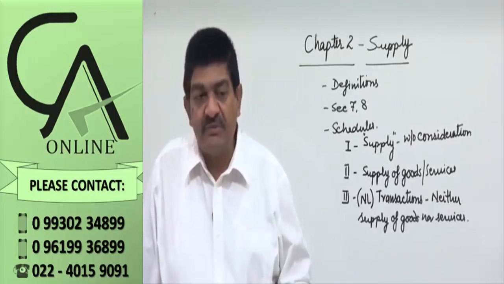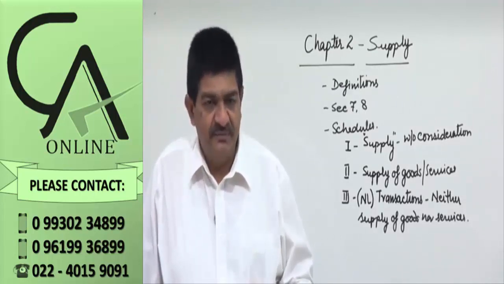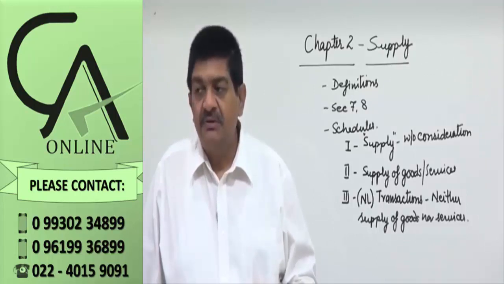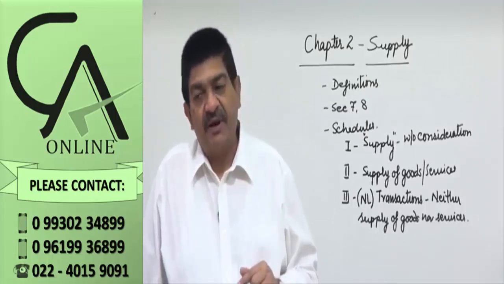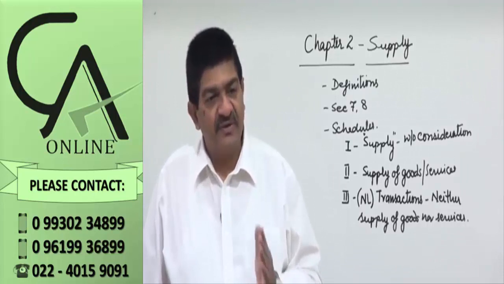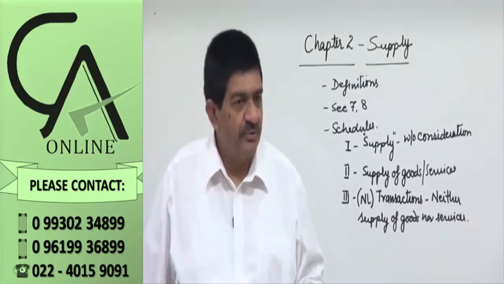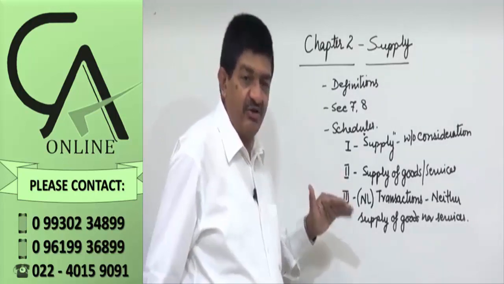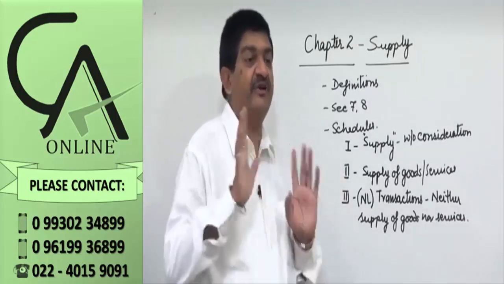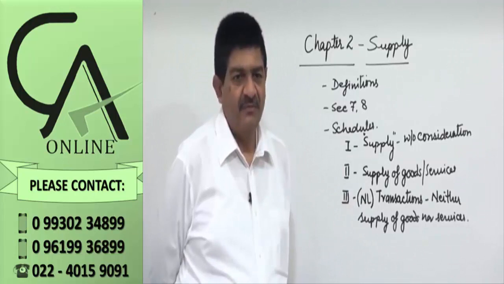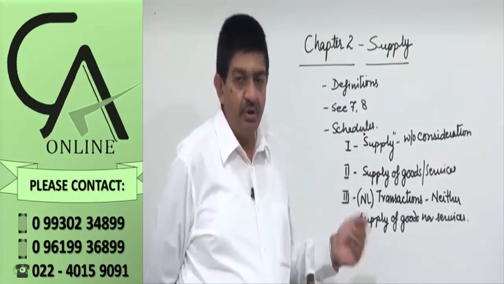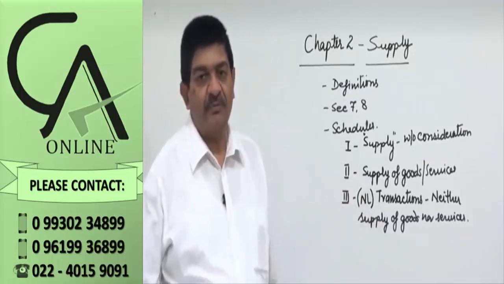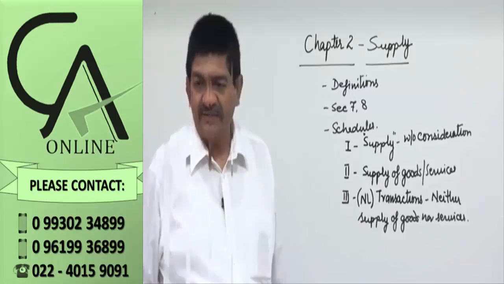Schedule number 2, these are mixed supplies but treated as either supply of goods or supply of service as given in the schedule. And schedule number 3, there are certain transactions which are supply as per the definition, but not considered as supply for the purpose of tax.